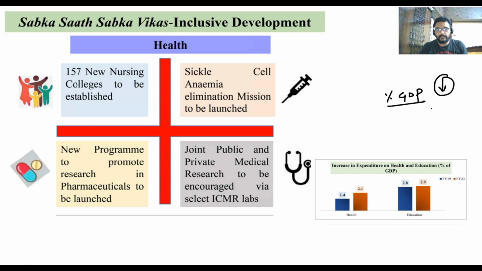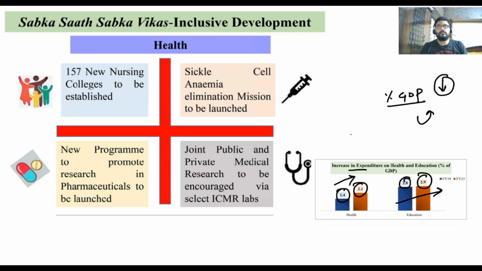So government has targeted this so that now we can start promoting our own health sector, so that it can actually help large sections of the society. So there is an increase in the expenditure on health and education. Earlier it was 2.8 percent of GDP, now it has gone to 2.9 percent of GDP in education. But if you take the health sector, pre-COVID it was 1.4 percent of GDP. Now you can say it is 2.1.